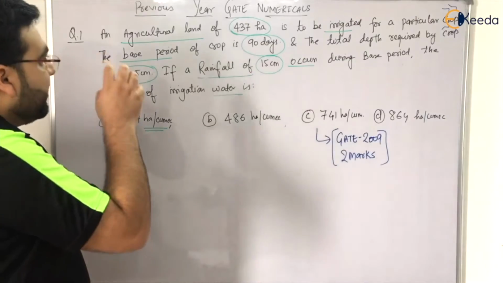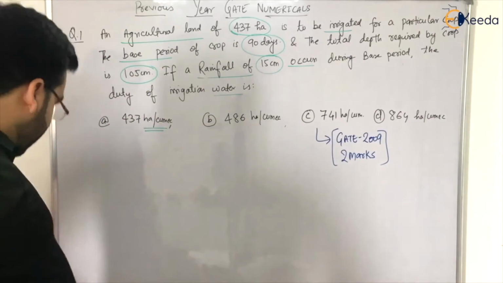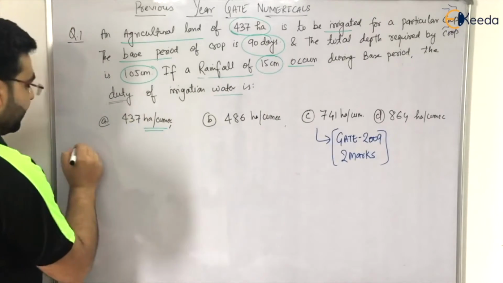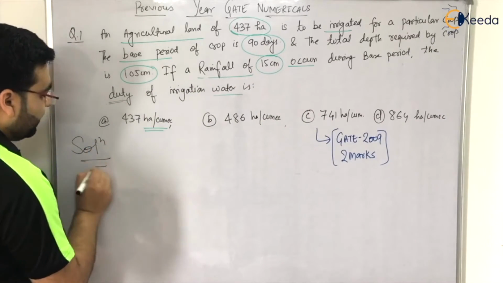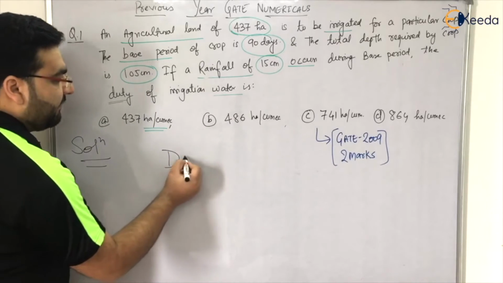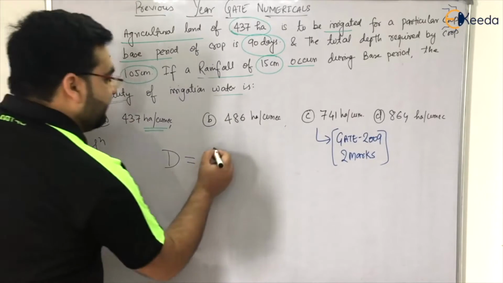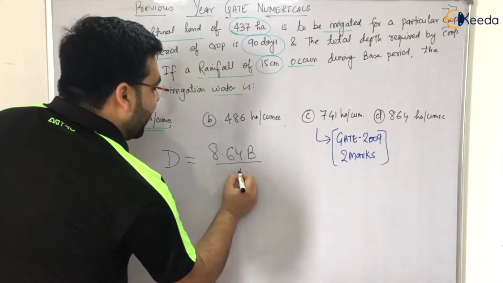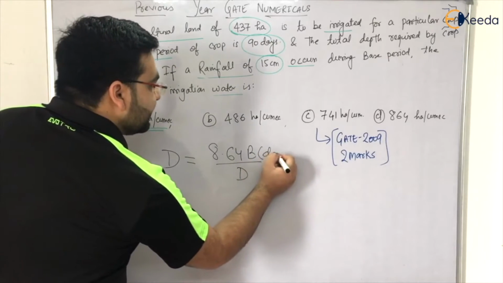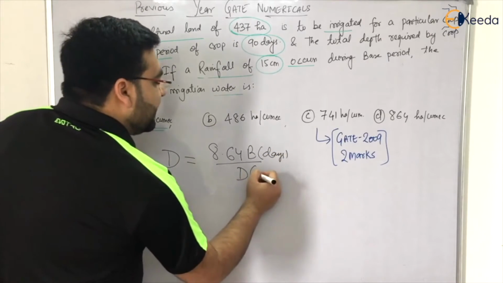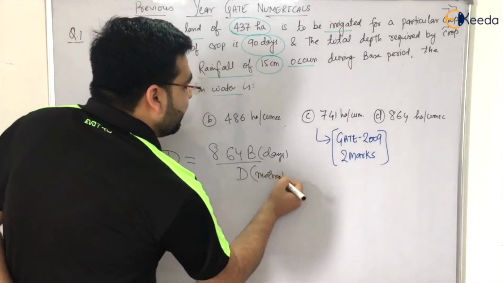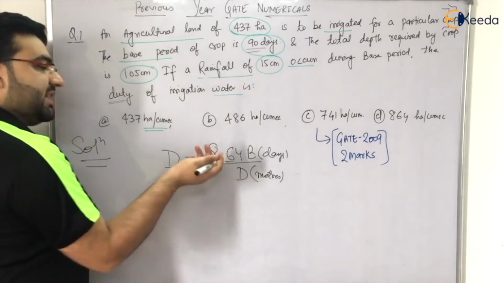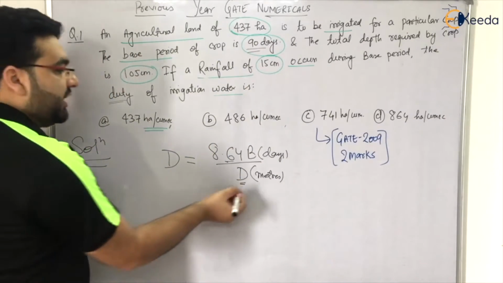The trick is that, first of all, let me write down the formula. We have to calculate the duty. We know that the duty of a particular field is given by 8.64 B divided by D, where B is in days and D, the depth, is in meters. So B we know, B is 90 days, and 8.64 is the constant. Now what about D? Now D will be in meters.